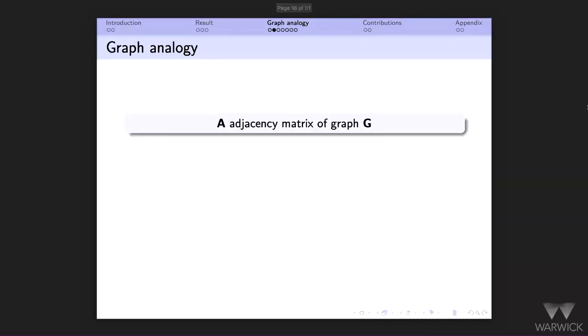And I want to start with this toy problem. We have a graph on n vertices. A is its adjacency matrix. The graph is random, and it's a G(n,p) graph. The probability that you have an edge is d over n, so d is the expected degree. We can think of d as a constant here. So the graph is very sparse, and edges are independent.